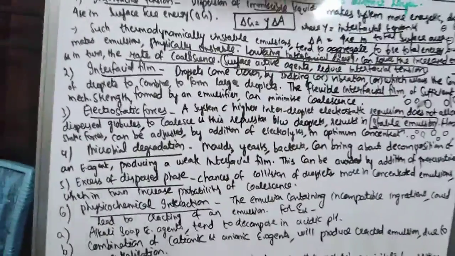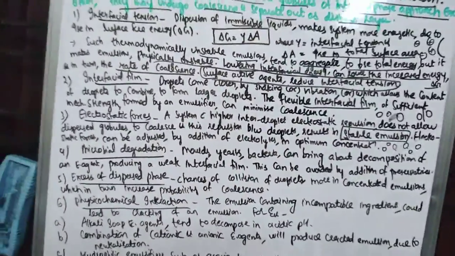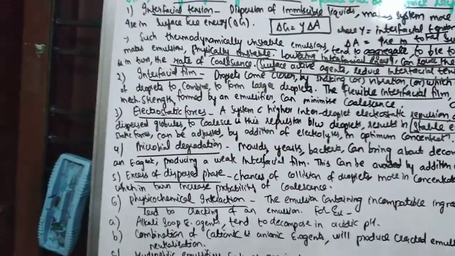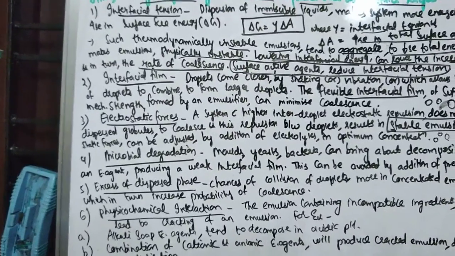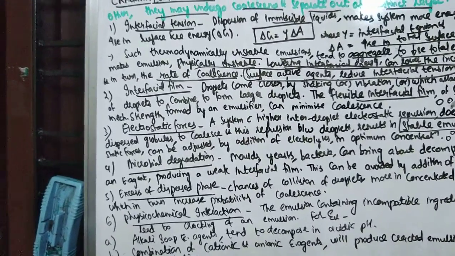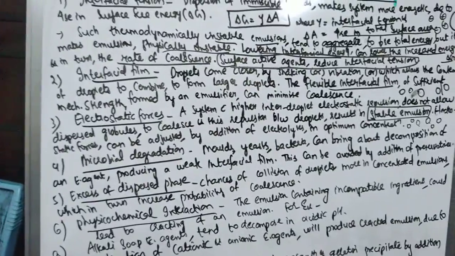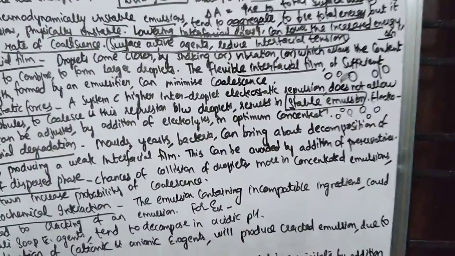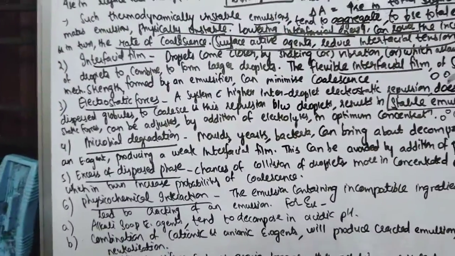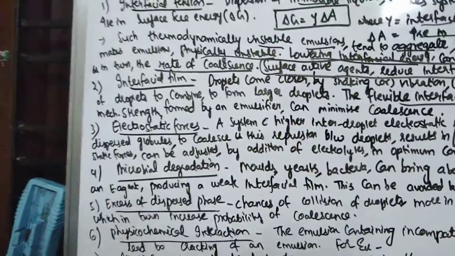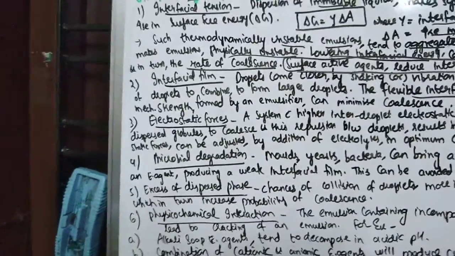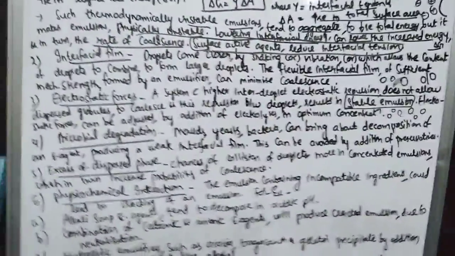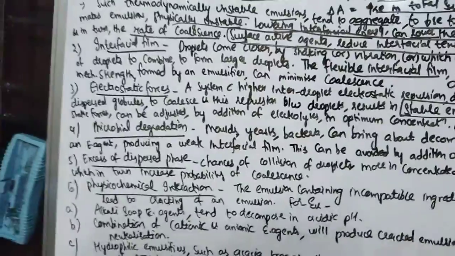So how can you maintain electrostatic forces? Do you remember in suspensions I told you about zeta potential? Whenever you are adding electrolytes, that is lowering the zeta potential. You have seen electrolytes like sodium, potassium. So here also electrostatic forces can be adjusted by the addition of electrolytes in optimum concentration. So when you are adding electrolytes in optimum concentration, there is electrostatic repulsion, right? So when the repulsion is there, there is no chance that these particles will come together. In a way, we have discussed the same in zeta potential.